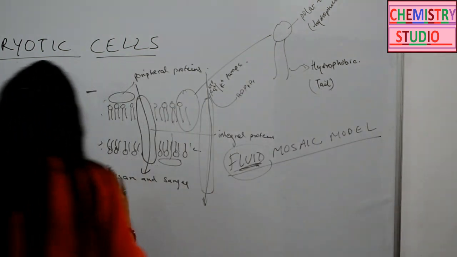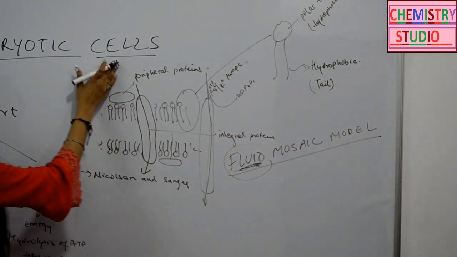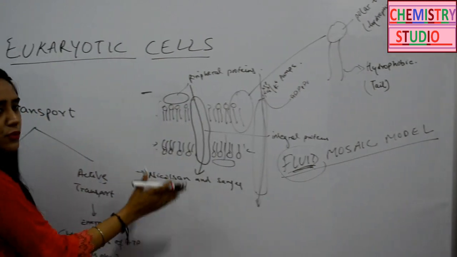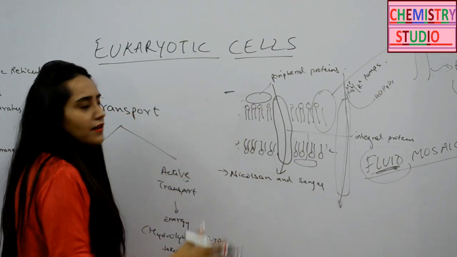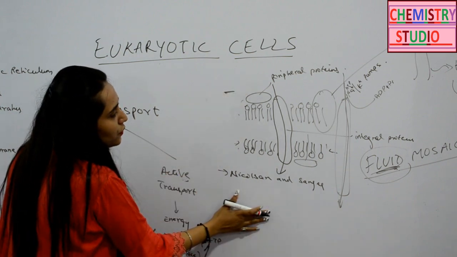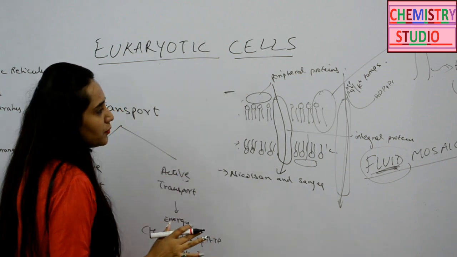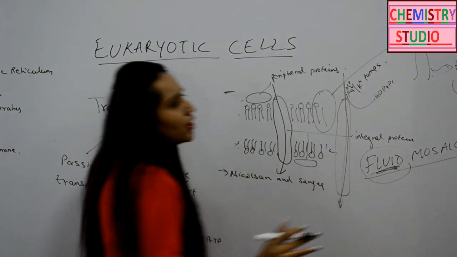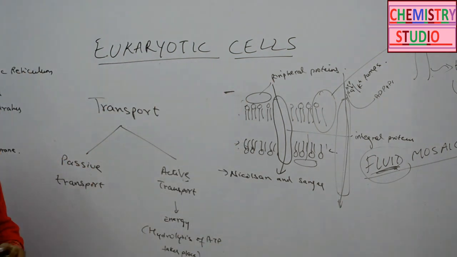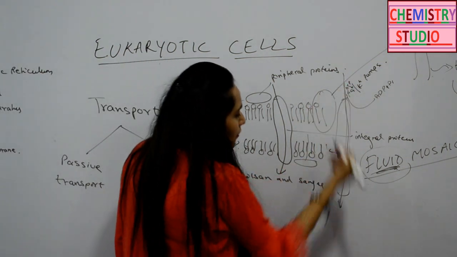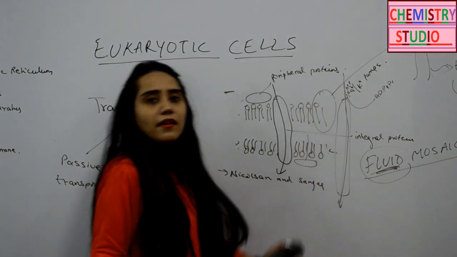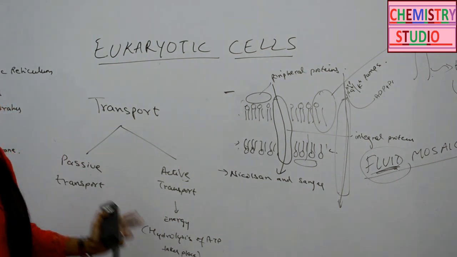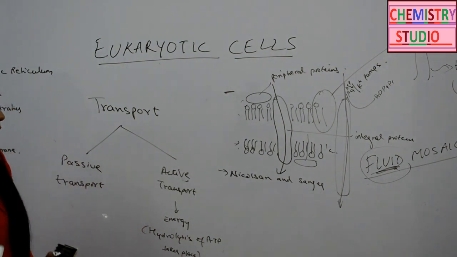Also, in passive transport, the molecule moves from the higher concentration to lower concentration. So that is through the concentration gradient, they move from higher concentration to lower concentration. That is passive transport. Whereas in active transport, it is against the concentration gradient, meaning the molecules move from the lower to the higher concentration side, and that's why you need extra energy in the form of ATP to transport such molecules.